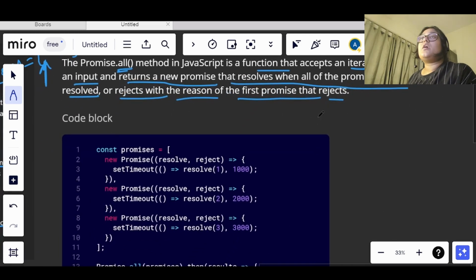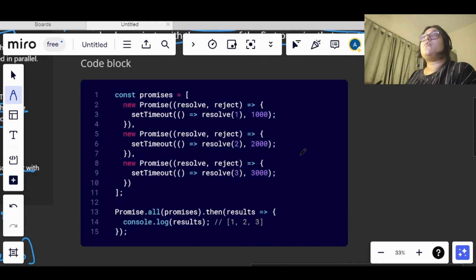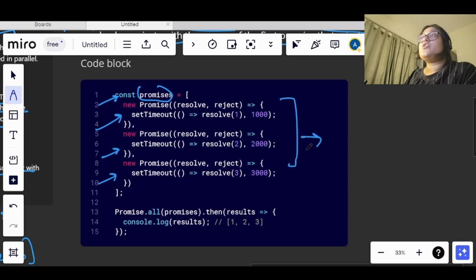So now let's see the basic syntax of promise.all, okay. So what is this? Like we have an array of promises here. This is one promise, this is second, and this is third promise. Now all of them are getting resolved, okay. So after getting resolved, what will happen?